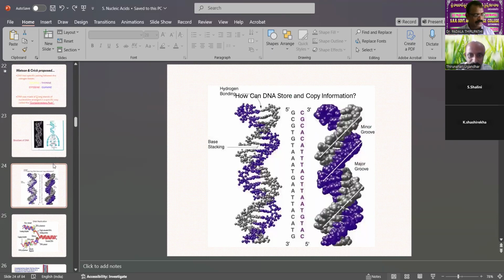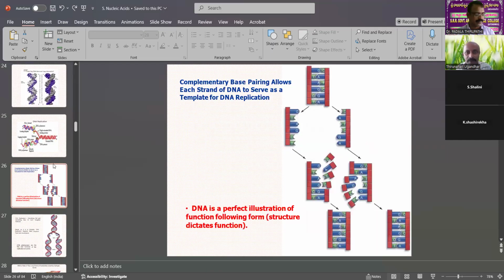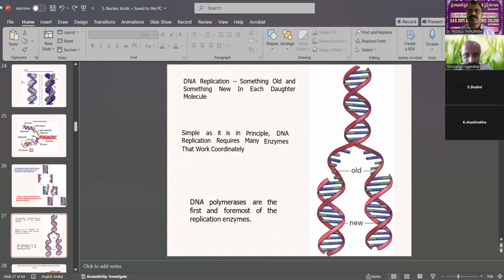This also proposed how DNA can store and copy information. Guanine and cytosine are joined to each other, and this is also the DNA replication process. Complementary means one strand can join the other strand by hydrogen bonds between adenine and thymine, and guanine and cytosine. Complementary base pairing allows each strand of DNA to serve as a template for the DNA replication process. DNA replication is a simple type of message.